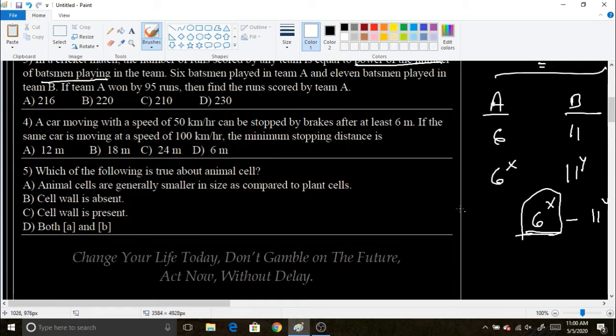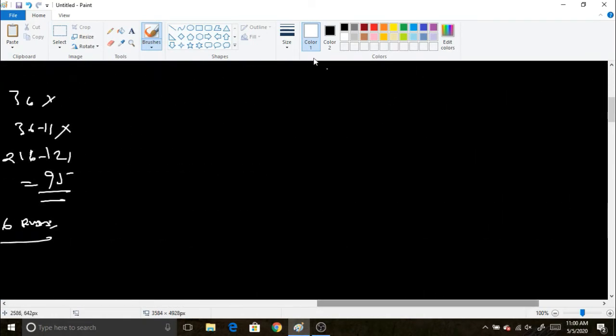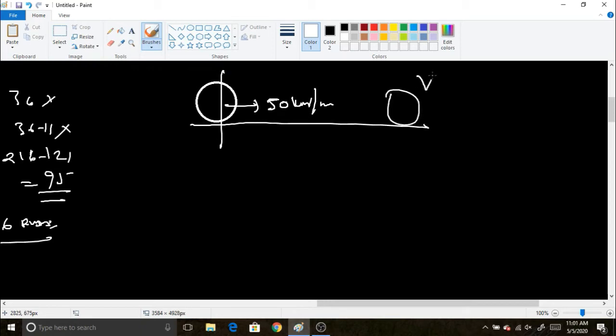Okay, next problem. A car moving with a speed of 50 km per hour can be stopped by brakes after at least 6 meters. If the same car is moving with a speed of 100 km per hour, the minimum stopping distance is. Okay, so we are having a car, let's say that this is the car and this one is moving with a speed of 50 km per hour. After brakes are applied, it stops. It stops after traveling a distance of 6 meters.